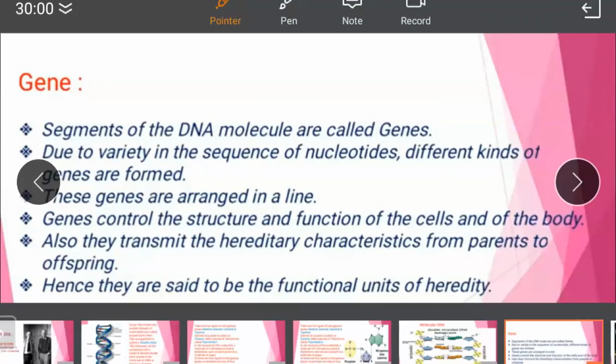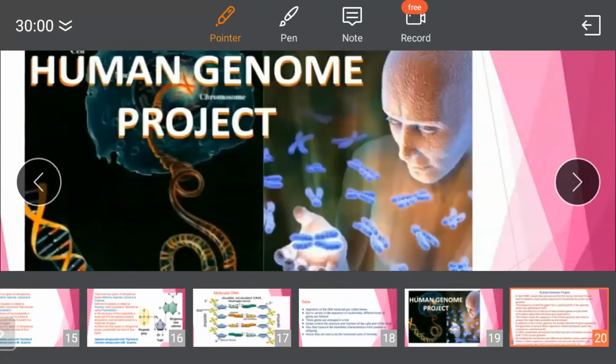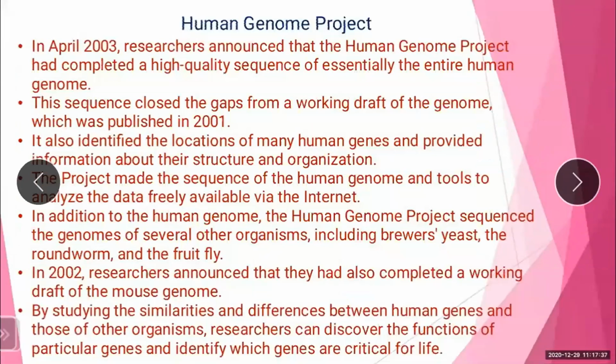Then we have seen the project, that is the Human Genome Project. So what is the Human Genome Project? The Human Genome Project is a great work in the field of human genetics which has been done by a few nations. According to the findings of HGP, there are 20,000 to 30,000 genes in the human body, and the detailed findings of this report are available on the website given on textbook page number 183.